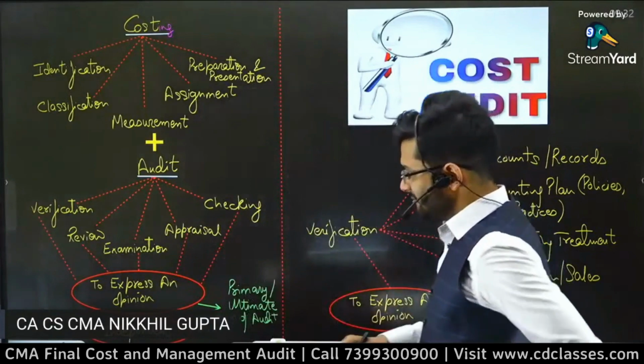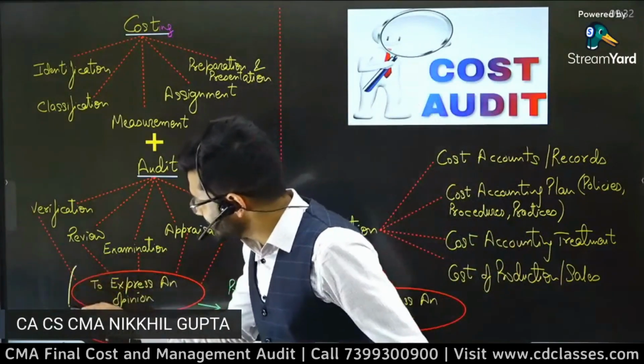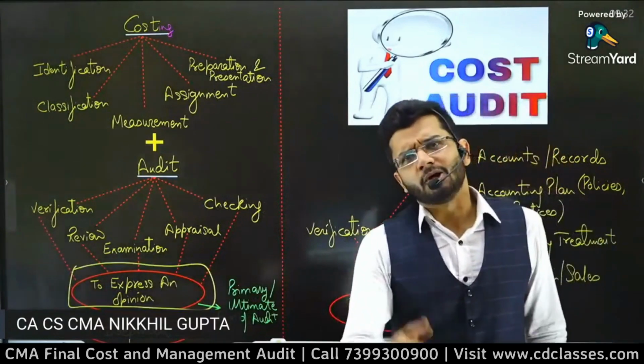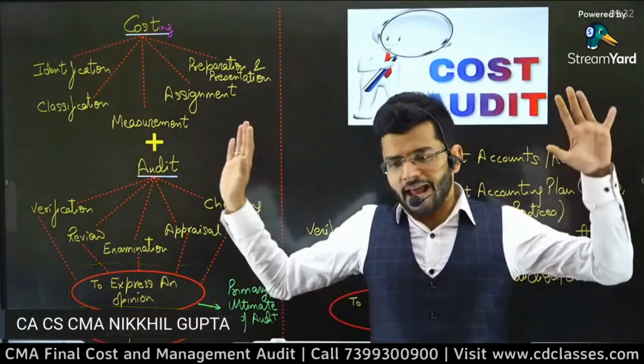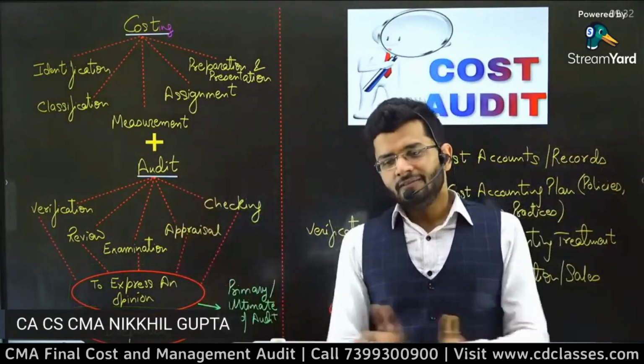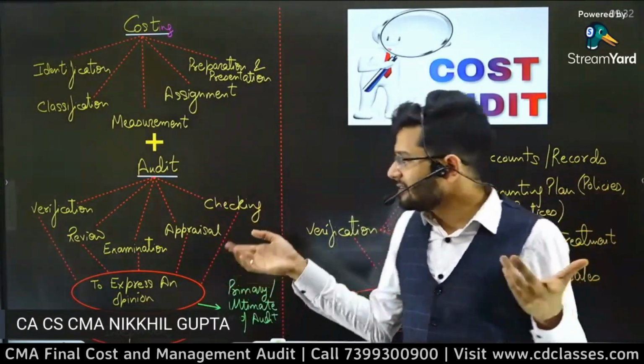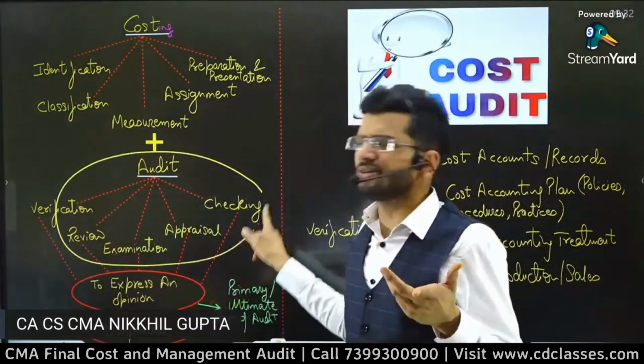Now, before I move further, let me tell you what is the ultimate objective of audit. So why are we doing an audit, sir? Why are we bothered? We are cost accountants, sir. We have got a rank in CMA final. We are very, very happy, sir. Why do we want to check someone else's books of accounts, sir? Why are we doing this audit, sir?